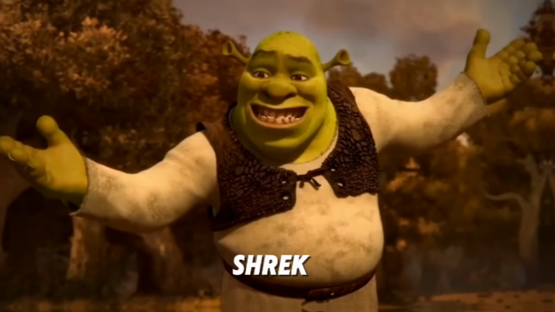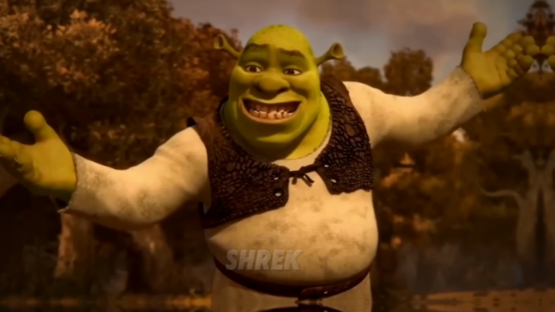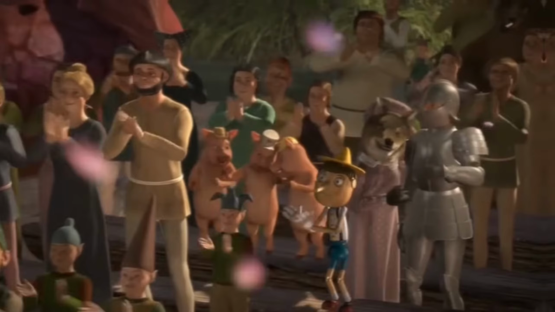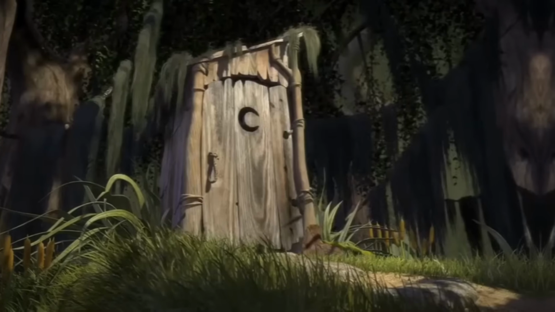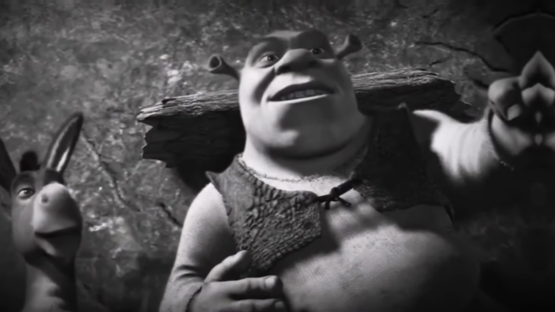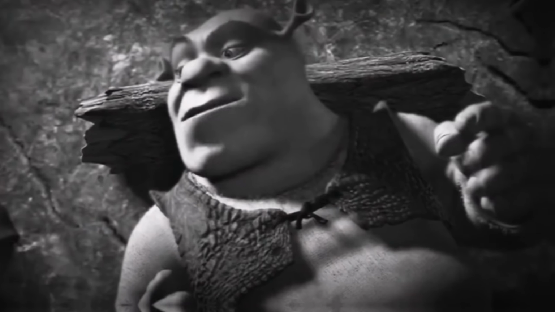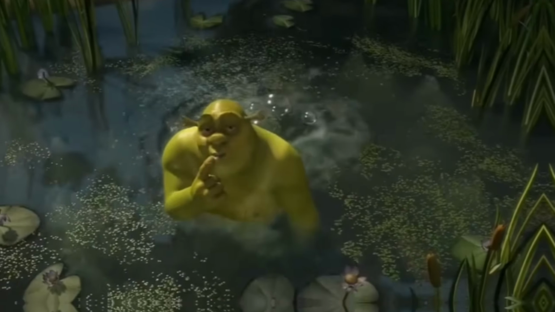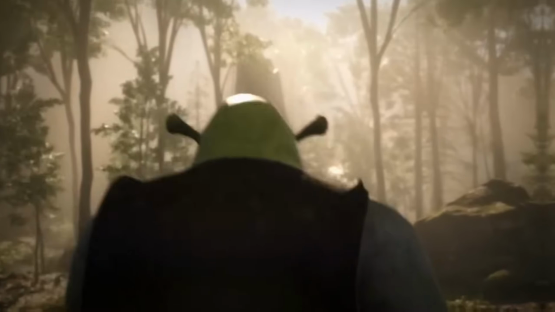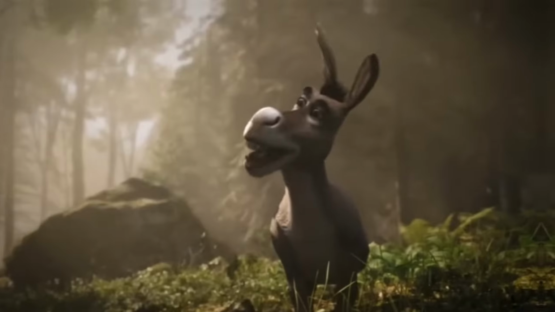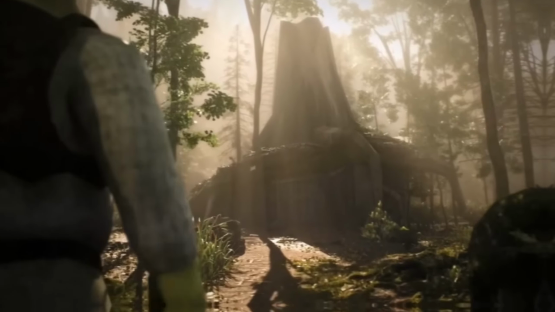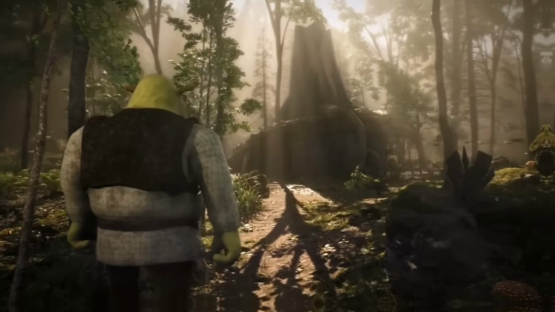Did you know that Shrek isn't as original as we thought? Remember how Shrek is set in a world full of fairy tales and stories? Well, it turns out that Shrek isn't the original story in that world. There's actually a book called Shrek from 1990, and it's very similar to the movie. It's about a green ogre who's not very attractive, and he goes on a journey to save a princess with the help of a donkey.